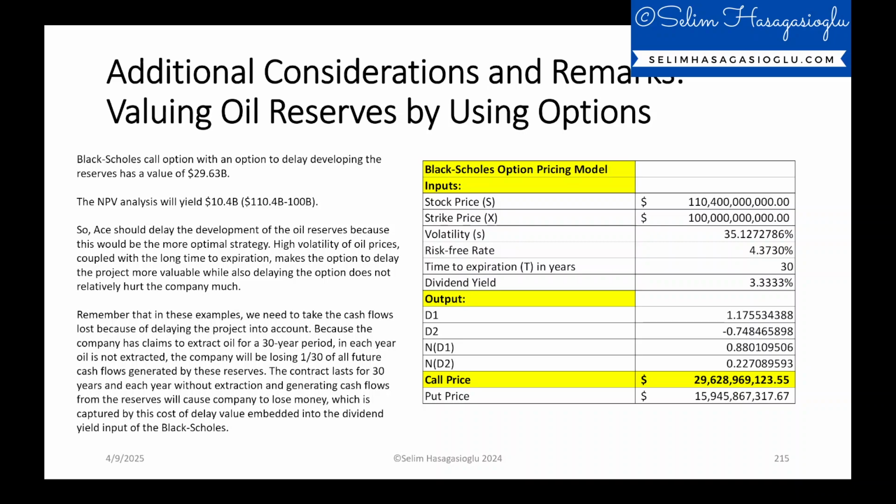In each year oil is not extracted, the company will be losing 1/30th of all future cash flows generated by these reserves. The contract lasts for 30 years, and each year without extraction and generating cash flows from reserves will cause the company to lose money, which is captured by this cost of delay value embedded into the dividend input of the Black-Scholes model here.